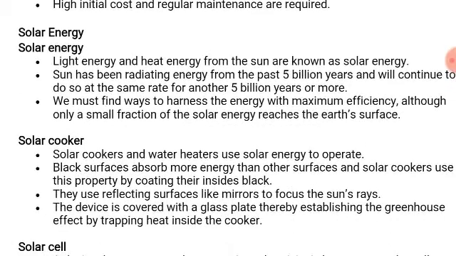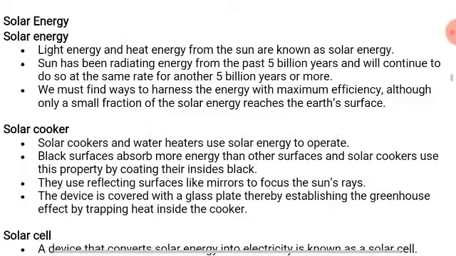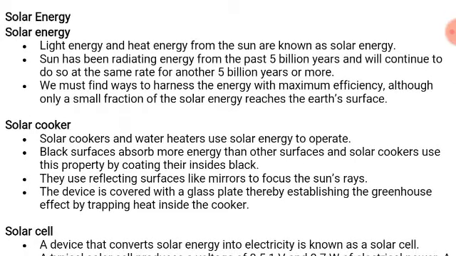Next is solar energy. So light energy and heat energy from the sun are known as solar energy. Sun has been radiating energy for the past 5 billion years and will continue to do so at the same rate for another 5 billion years. Okay, means the sun has been giving us heat and light for 5 billion years, and it will continue to give heat and light in the next 5 billion years also.